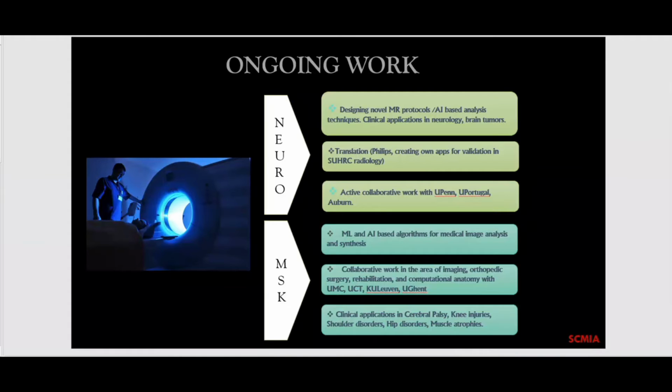In terms of musculoskeletal imaging, Bhushan works on AI-based algorithms for medical image analysis and synthesis. He works a lot on CT-MR conversion for musculoskeletal images because the contrast in CT is better for bones, like in X-ray, so converting it to MR is a great idea. Collaborative work in the area of orthopedic surgery, rehabilitation, and computational anatomy is his forte. Clinical applications include knee injury, shoulder disorders, hip disorders, muscle disorders, and cerebral palsy. So that is the work that he carries out.